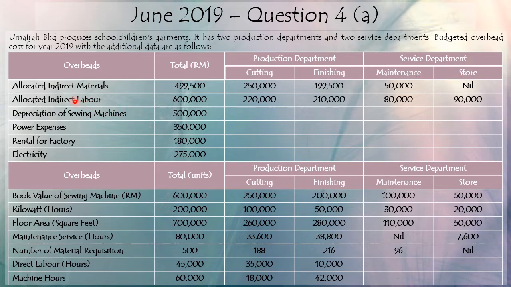So the question has given you the allocated indirect material, which you can see the overhead has already been directly allocated to each of the departments. And then they also have given you the unallocated overhead here, which you need to apportion later on using the most suitable basis. So let's see how we answer this question.